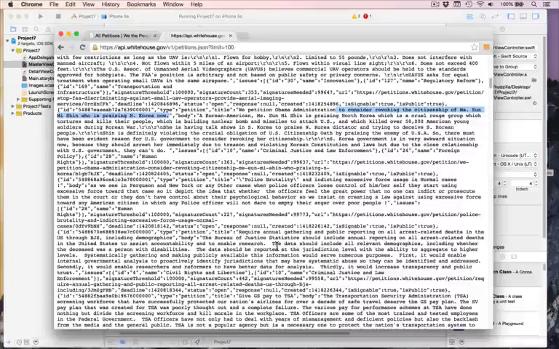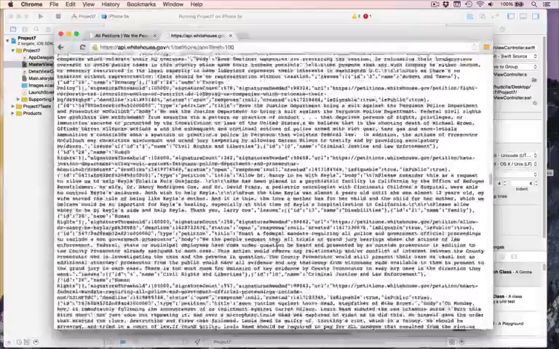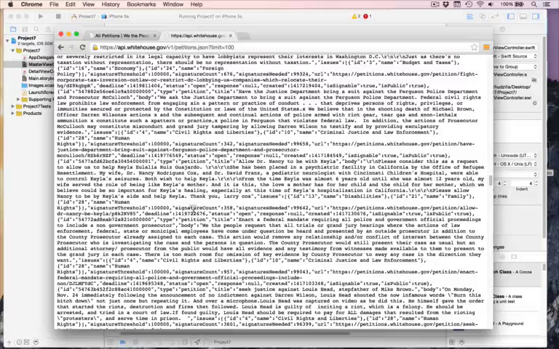I'm not really interested in the data, just the fact that it exists. So you'll see it's sending us back loads of petition data. You can see things like how many signatures has it got, how many does it need, what's the URL to more information, what's its deadline, and so forth. So there's a lot of information here in the JSON, and we want to put that into our program.